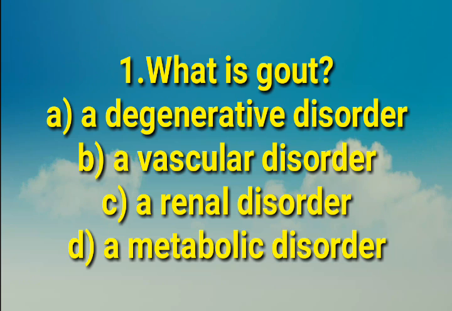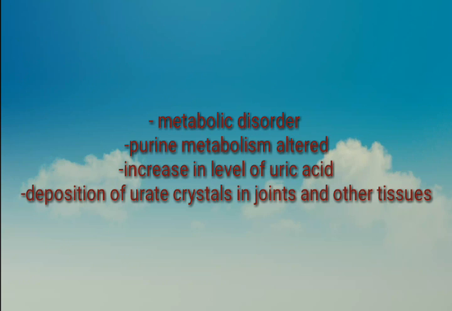First question, what is gout? Options: A, a degenerative disorder, B, a vascular disorder, C, a renal disorder, D, a metabolic disorder. Answer is D, a metabolic disorder. Gout is a metabolic disorder in which purine metabolism is altered.